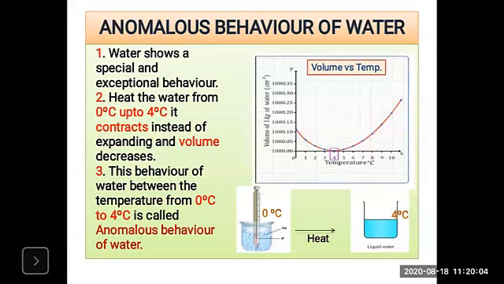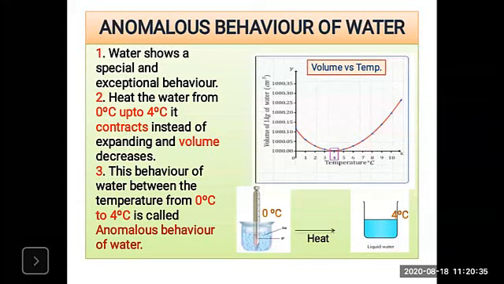Now you must know that the formula of density is mass upon volume, right? Means what? When density increases, volume decreases. So what will happen here? When we heat the ice, it contracts instead of expanding in the temperature range, that is 0 degrees centigrade to 4 degrees centigrade. After heating, what happens?